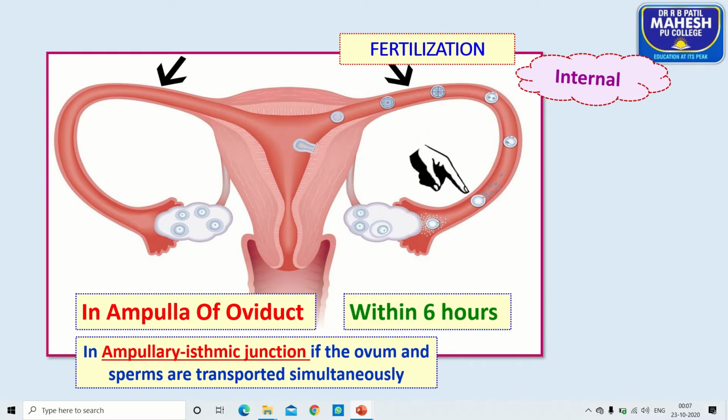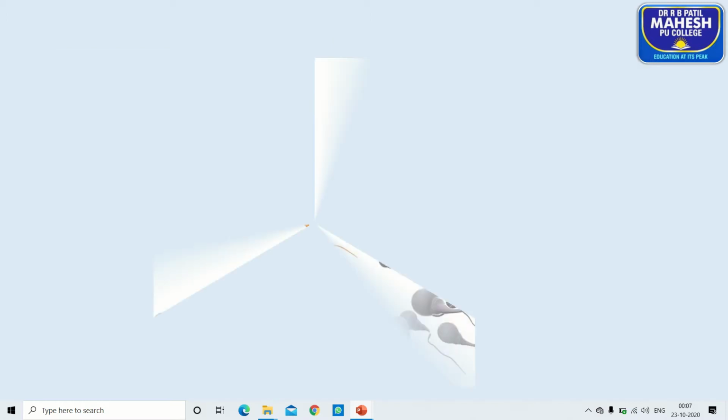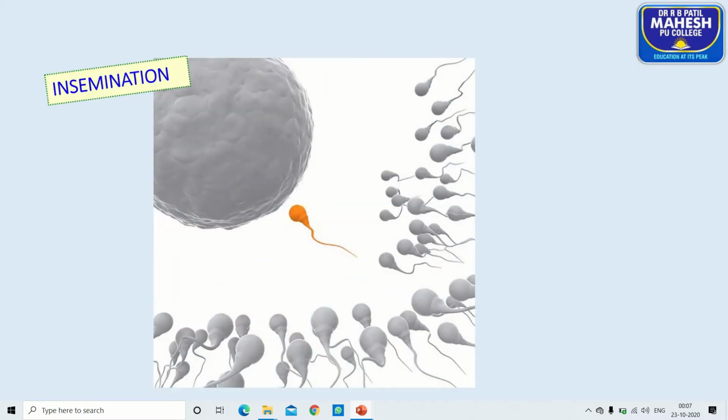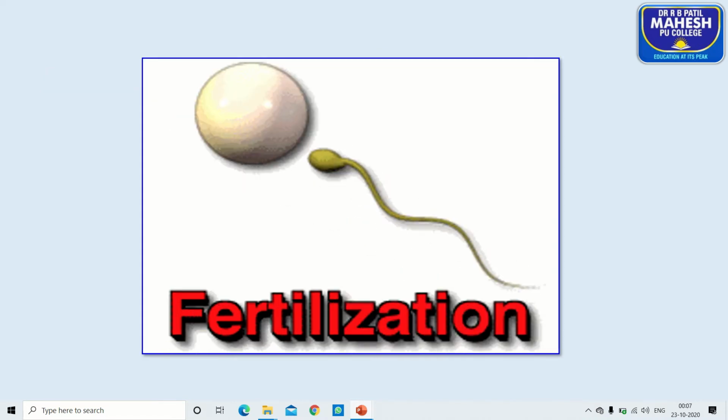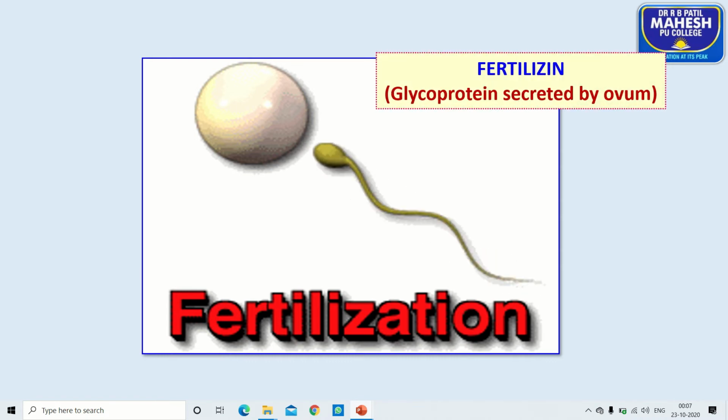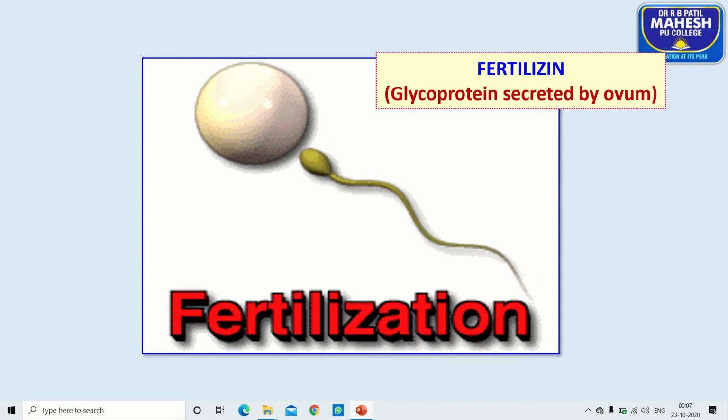Simultaneously, sperms are transported to the upper part of the fallopian tube. Look at here. After insemination, the activation of sperms by the viscous fluid of the fallopian tube, we call it capacitization. Soon after this, when sperm establish contact with the female gamete, the female gamete will produce a glycoprotein or hormone-like chemical substance called fertilizin.